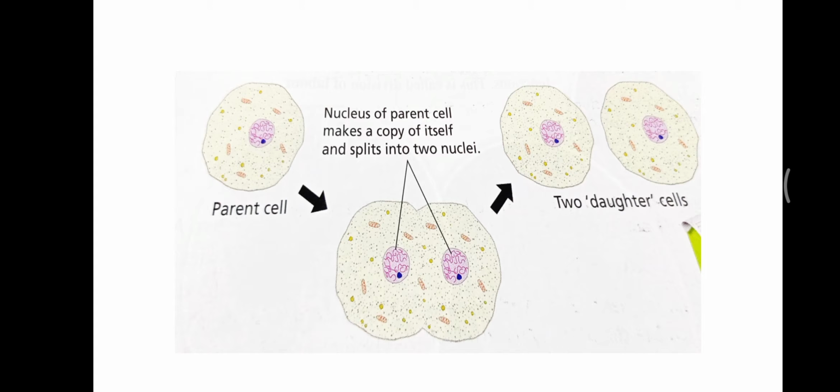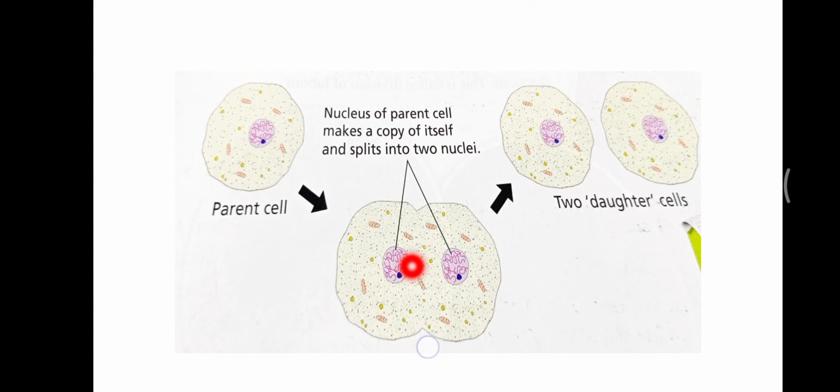Here you can see in this diagram I am explaining the procedure: when a cell increases to a certain size, the nucleus of the cell makes a copy of itself. This is the copy of this nucleus and it separates into two nuclei.